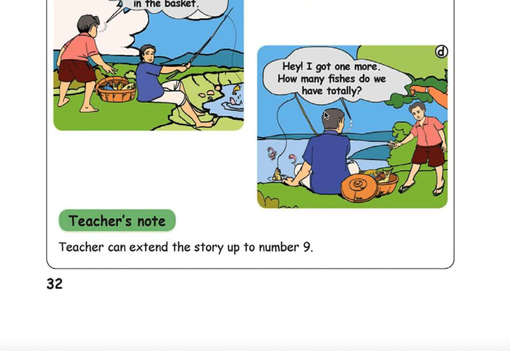Then Appa says, hey, I got one more. How many fishes do we have totally? Then he got one more fish. Then how many fishes will they become? Already there are two, right? If we add 2 plus 1, it becomes 3. That is what addition is, right?